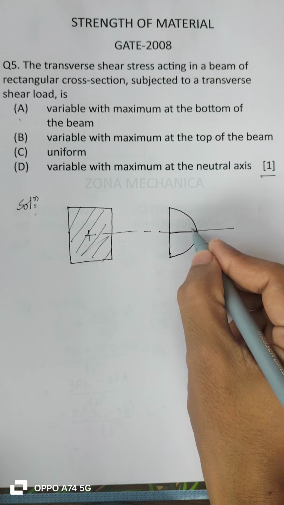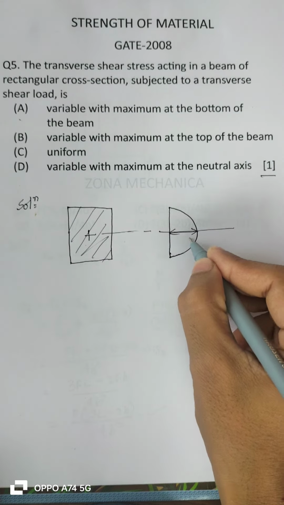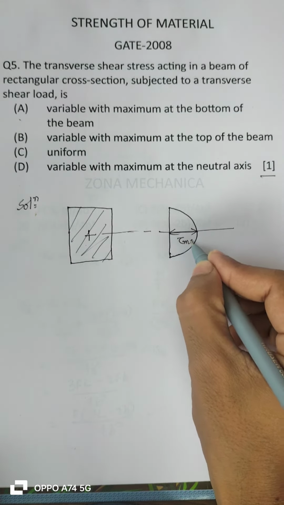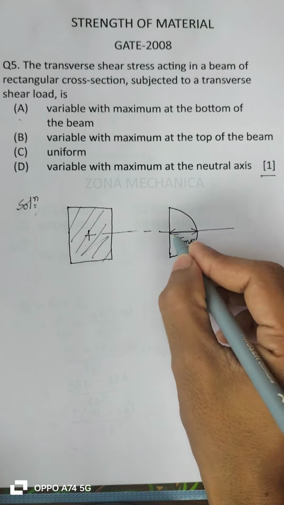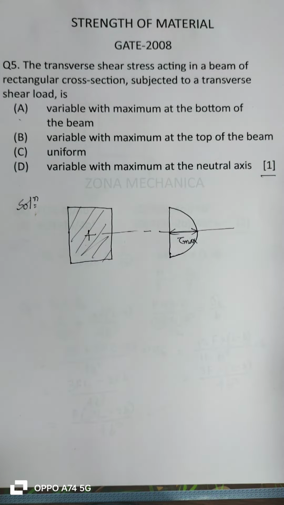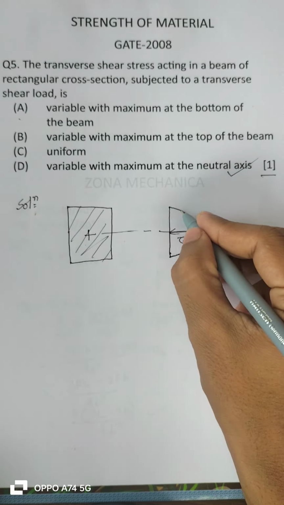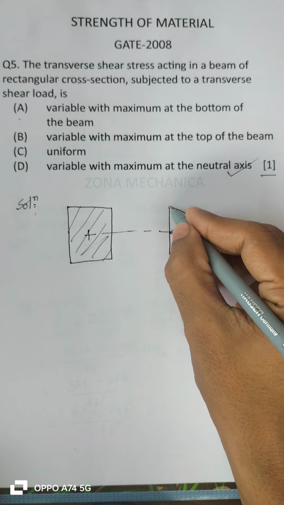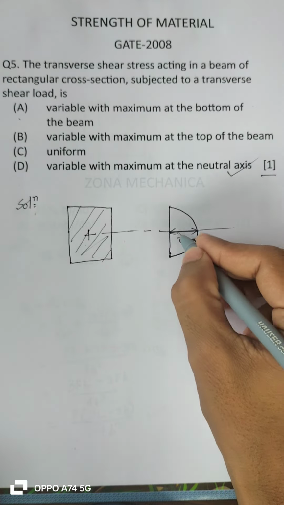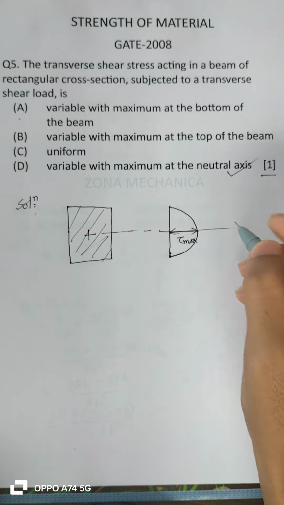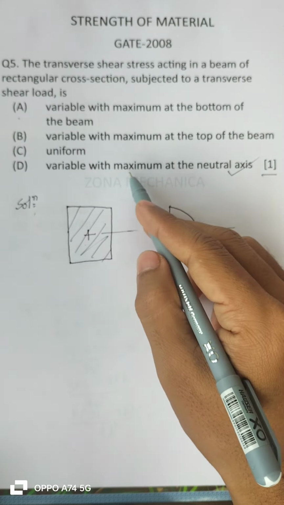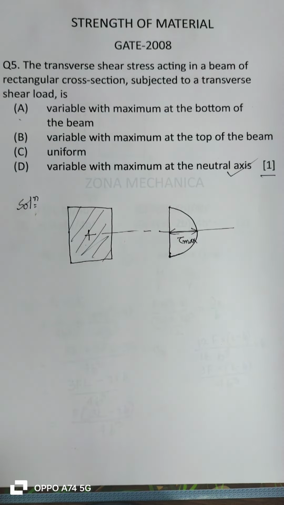This is the maximum shear stress, tau max, which occurs at the neutral axis. So option D is the correct answer. It varies from 0 at the top and 0 at the bottom, and maximum at the neutral axis. So variable with maximum at the neutral axis. So option D is the correct answer.